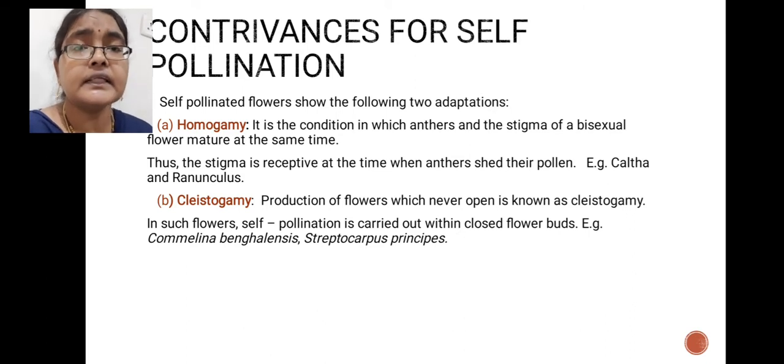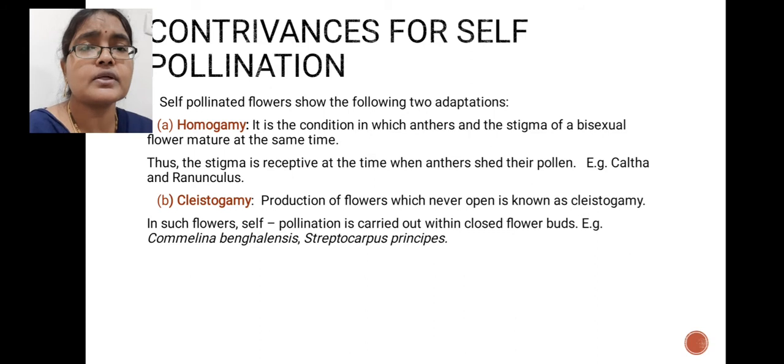That condition is considered homogamy. Those flowers are called homogamous flowers. Examples of this homogamous condition: Khalta is one example, another example is the ranunculus plant. These two are mentioned as examples for the homogamy condition.